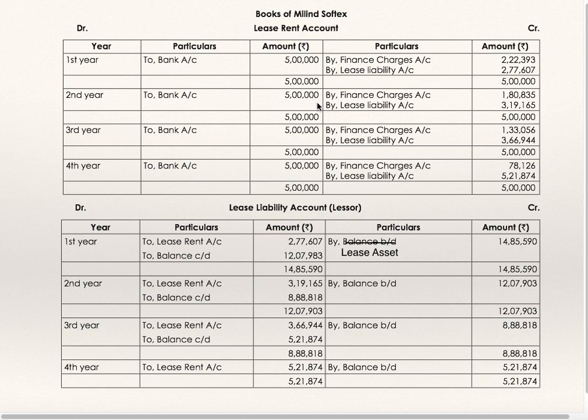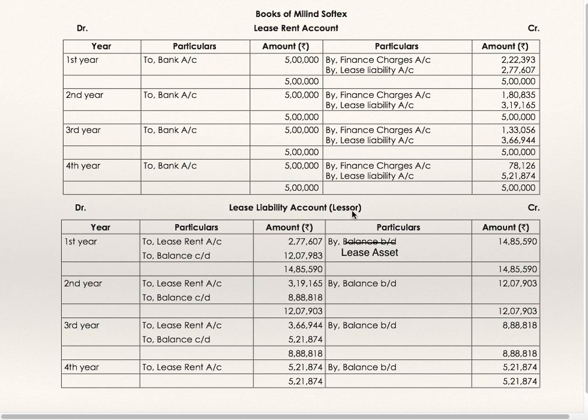Second year, to bank 5 lakh. By finance charges, by lease liability. Interest will be transferred to finance charges and principal amount will transfer to lease liability account. This is how you are supposed to do the accounting for all the 4 years.